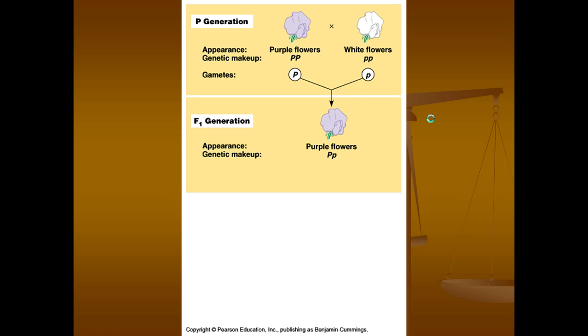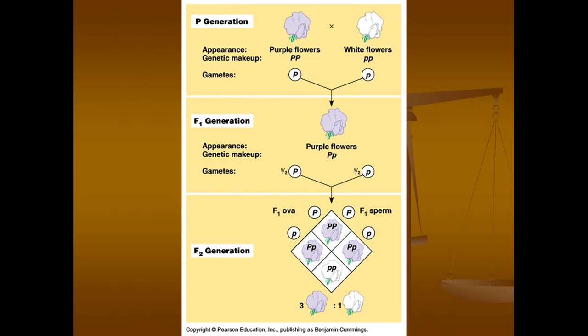So to review, in the parent generation, the purple flowers, and remember the color would be the phenotype, were big P, and the white flowers were little p. In this case, the P's represent the genotype. The gametes, this gamete could only get a big P, and this gamete, or sex cell, sperm and egg, could only get a little p. Those combined to give the F1 generation purple flowers with one big P and one little p. The law of dominance explains what I just talked about. The law of segregation explains the next step.